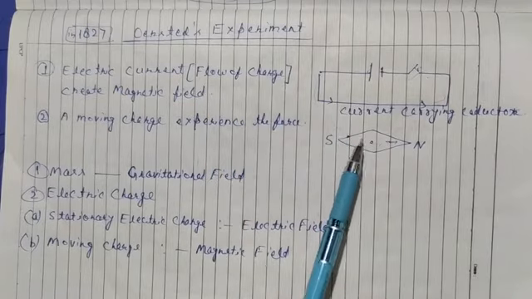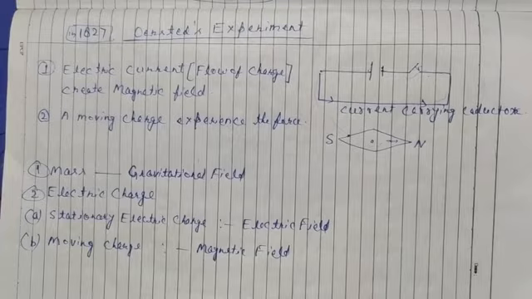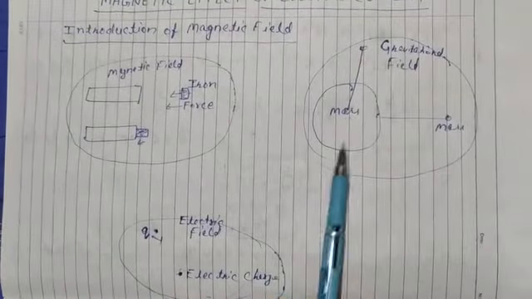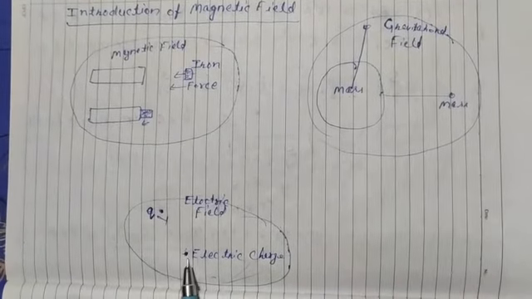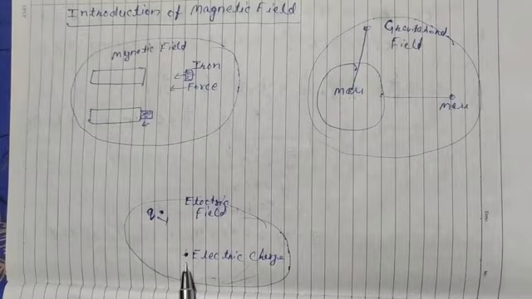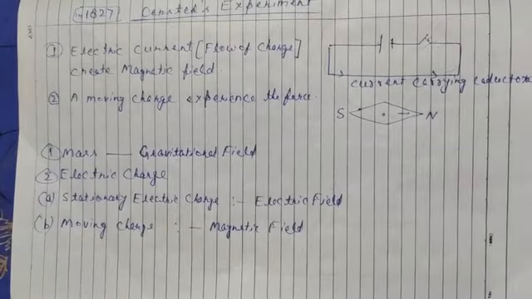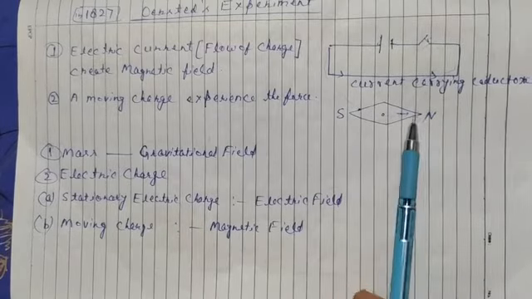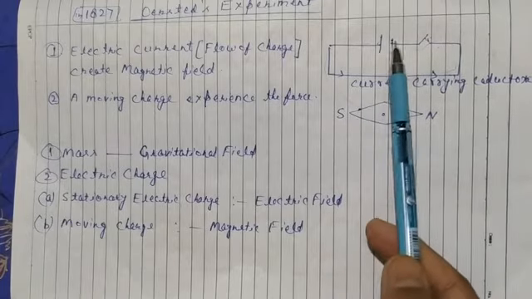A mass is creating a force and another mass experiences it, and a stationary charge creates a force and another charge experiences it. Now the magnet is experiencing a force here; this is the current and this is the magnet.